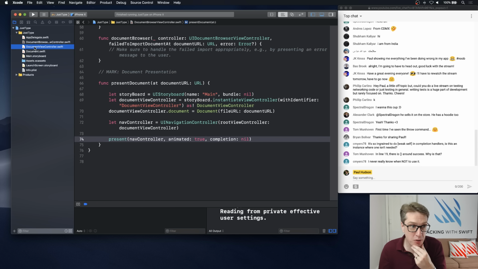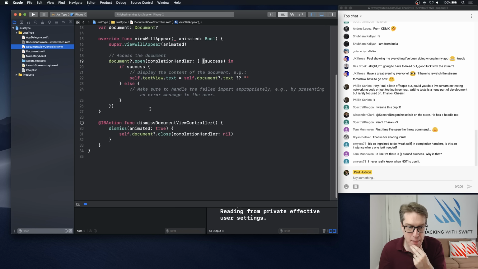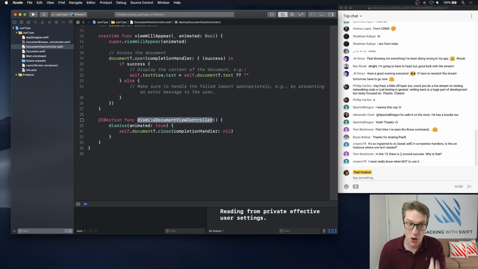Over here in DocumentViewController, you will see there's already a method called dismissDocumentViewController, which calls dismiss and calls document close, which is what gets rid of the file and terminates the file access behind the scenes, which is great. That was used because we had a button saying Done in our storyboard that called that method. That no longer exists, of course, we've ditched that. We can use that, however, inside our navigation bar at the top.